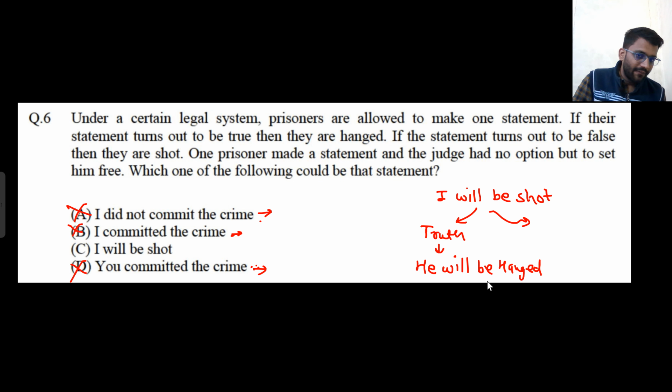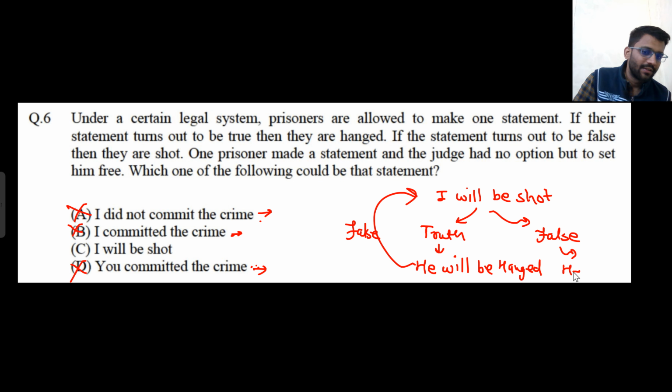And if he is hanged, that means this statement would become false. And if the statement is false, what would happen? He will be shot. And if he is shot, then this statement will become true.